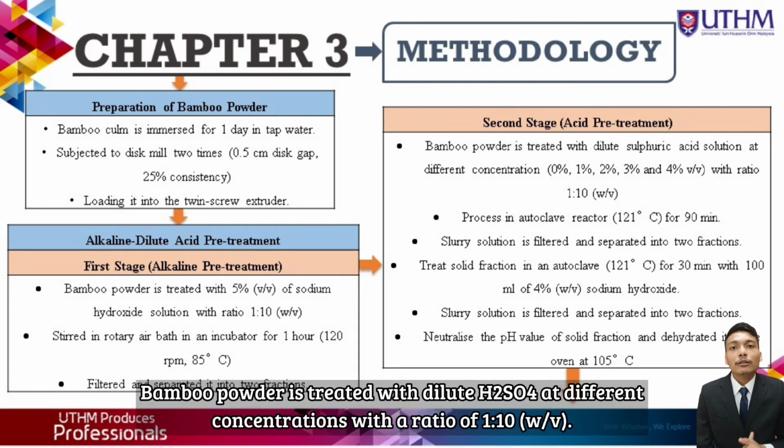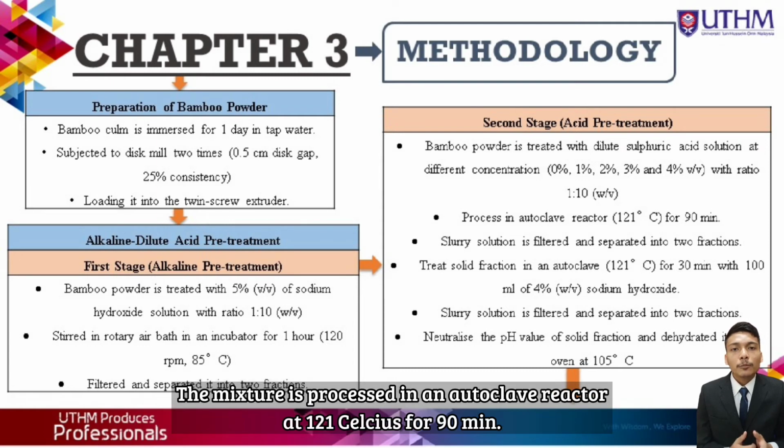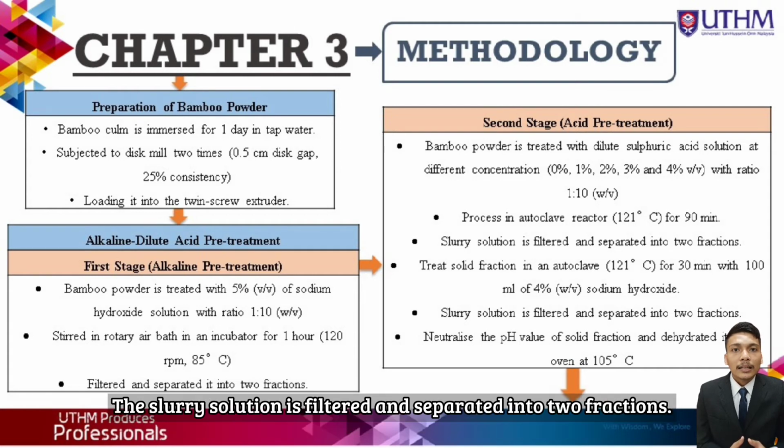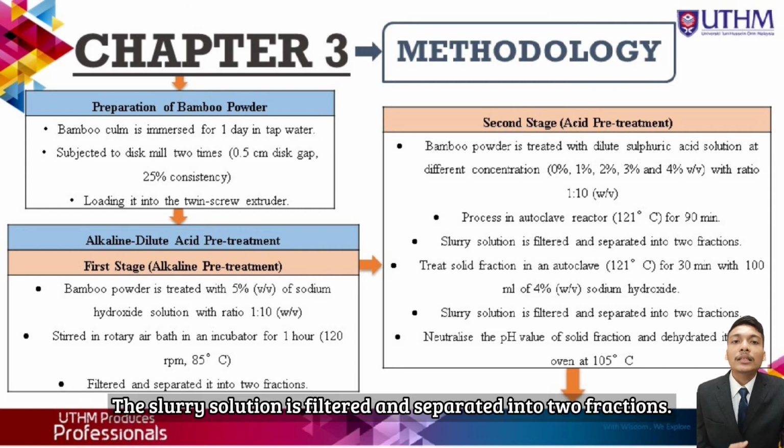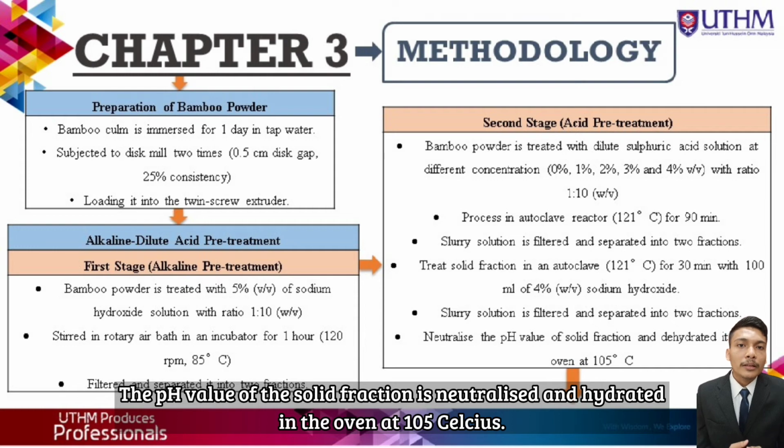Bamboo powder is treated with dilute sulphuric acid at different concentrations with a ratio of 1 to 10. The mixture is processed in an autoclave reactor at 121 degrees Celsius for 90 minutes. The slurry solution is filtered and separated into two fractions. The solid fraction is treated in an autoclave for 30 minutes with 100 ml of 4% sodium hydroxide. The slurry solution is filtered and separated into two fractions. The pH of the solid fraction is neutralized and it is dried in the oven at 105 degrees Celsius.